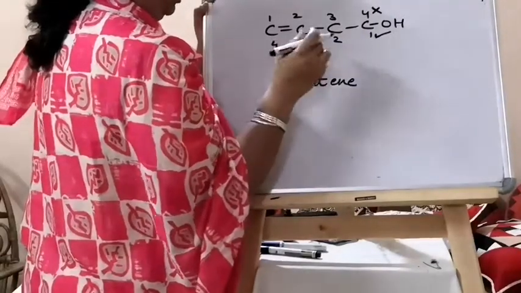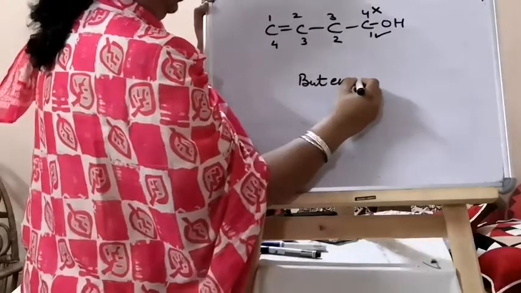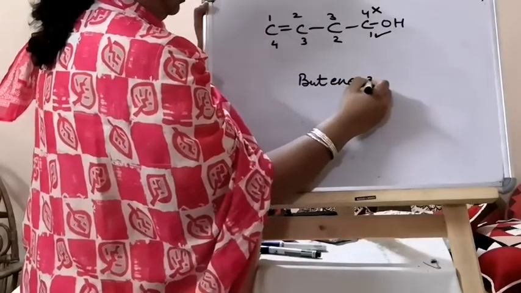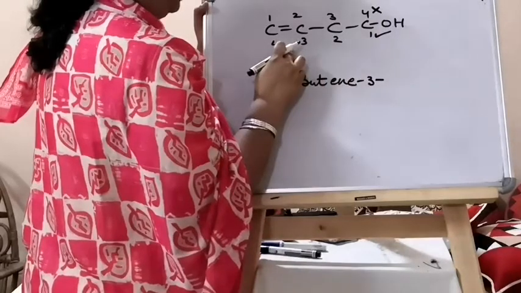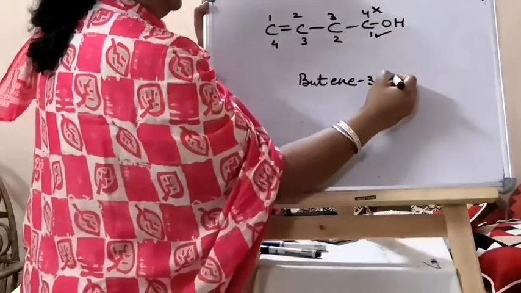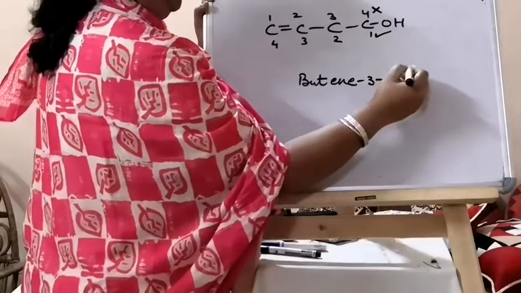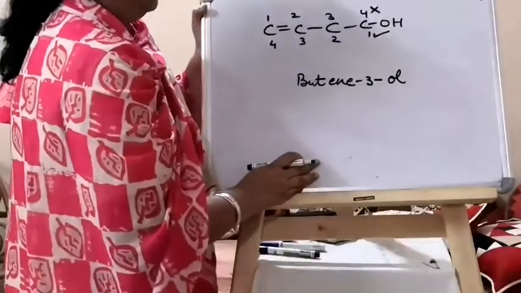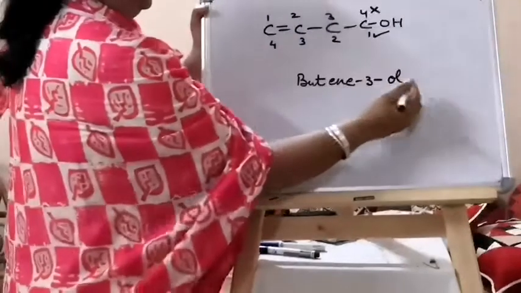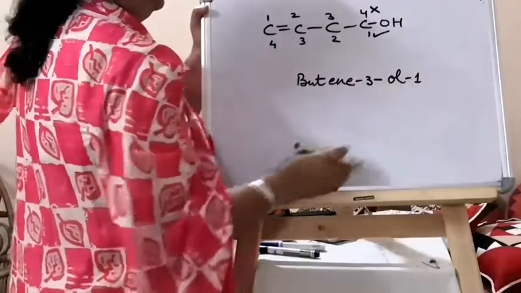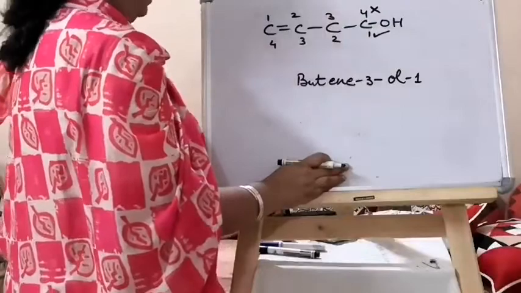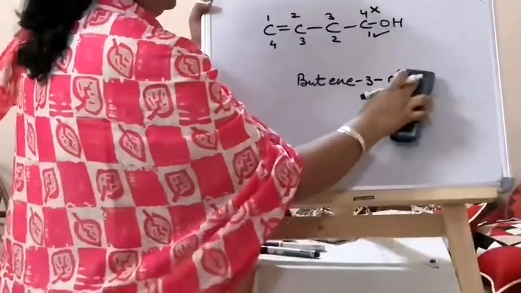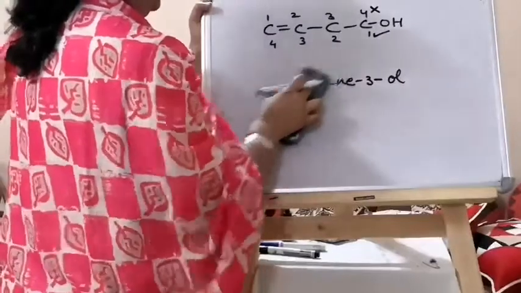So butene 3, and then you have got OH. Secondary suffix ol 1, no need to write. That is, 1 is the least possible, so you write 1 or you do not write 1. It is acceptable. So here 1 is not necessary to be written.